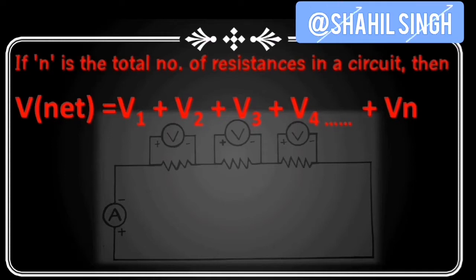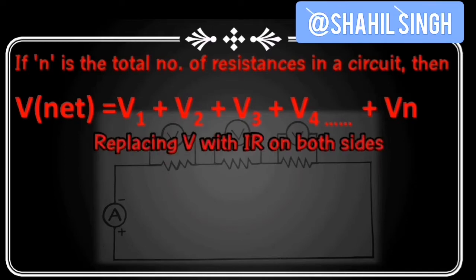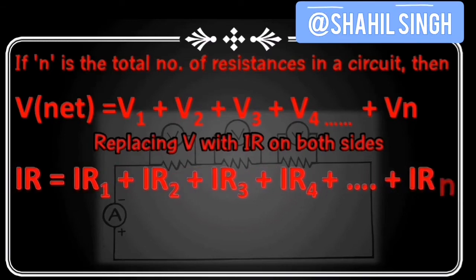Also we know that potential difference is equal to IR, which means current times resistance. So we have n number of resistances and the current in the circuit is constant, because this is a series combination and you must remember that property, that current is constant in series combinations. So we will write IR, replacing all the V's with IRs. So IR, where R is the total resistance, is equal to IR1, which is the resistance of the first resistor, plus IR2 plus IR3 and so on up to IRn, which is the nth resistor.